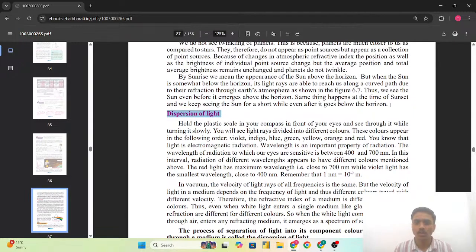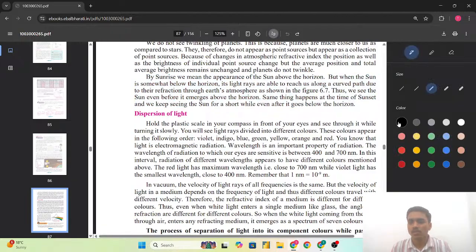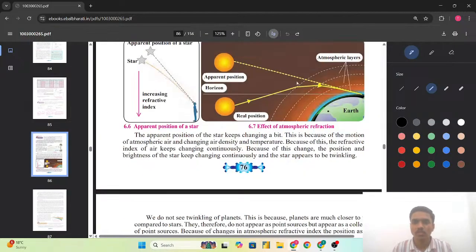One fact which is not mentioned here, but I want to tell, is about the time it takes for the sunrise to be seen from the earth's surface. So here we have the earth, and for us to see the sunrise, when the sun appears, it takes approximately 8 minutes 20 seconds.